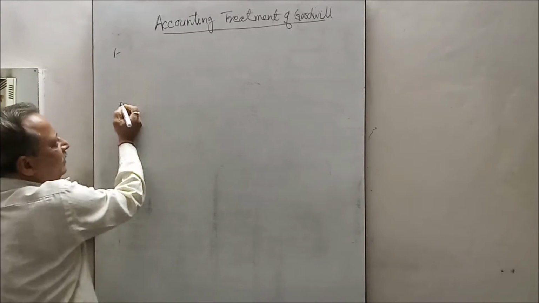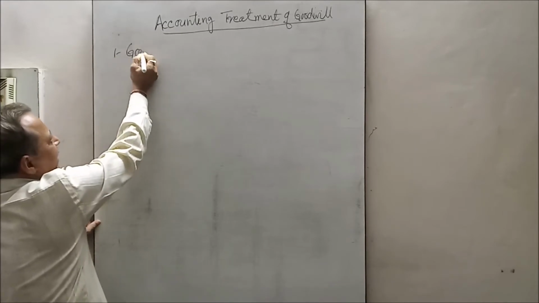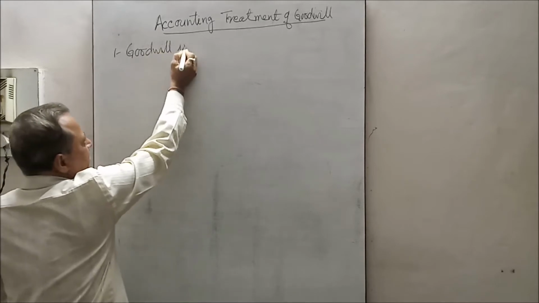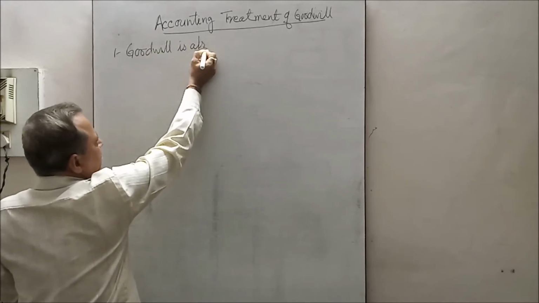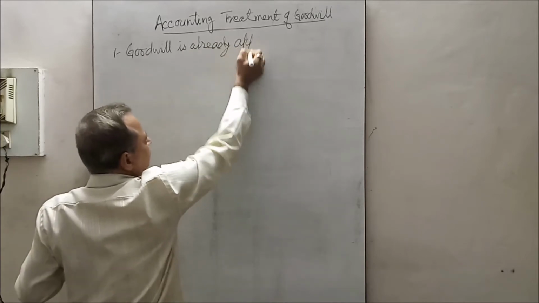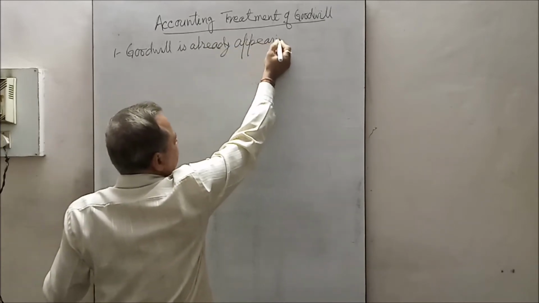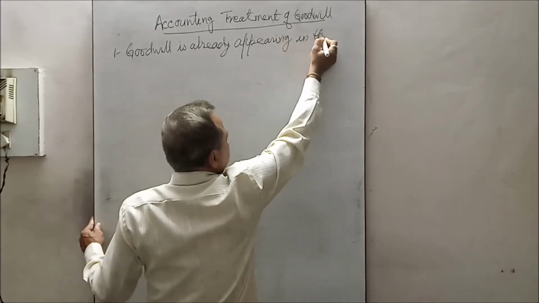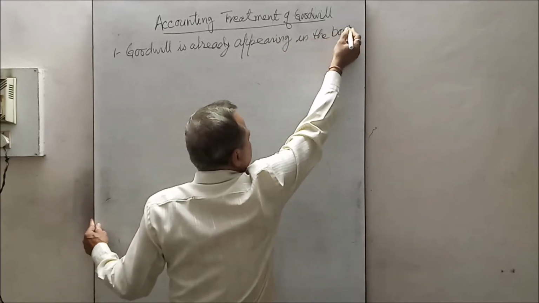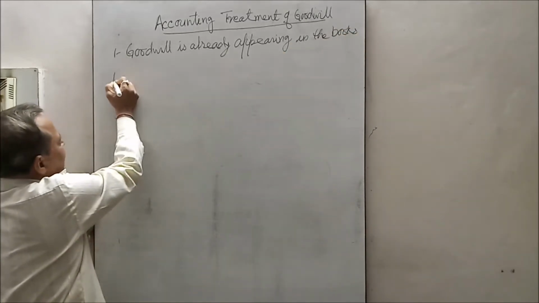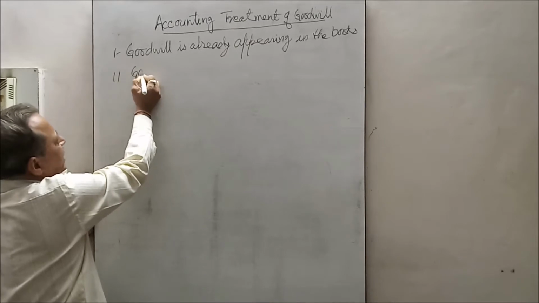First is goodwill is already appearing in the books. This is the first case. Second case is goodwill is not appearing in the books.